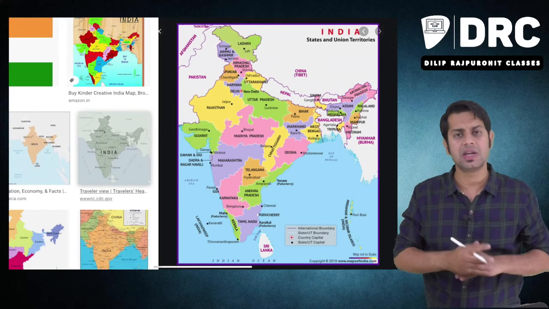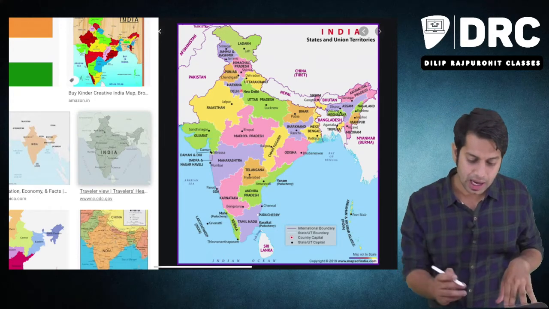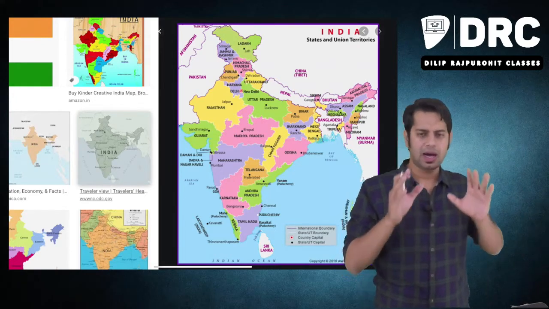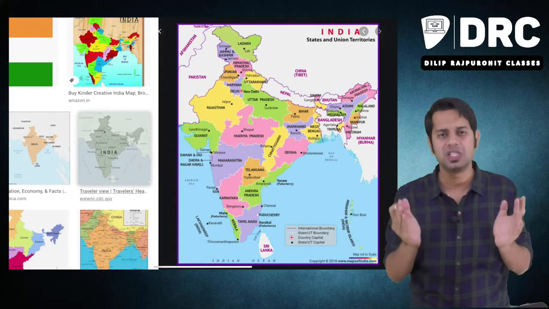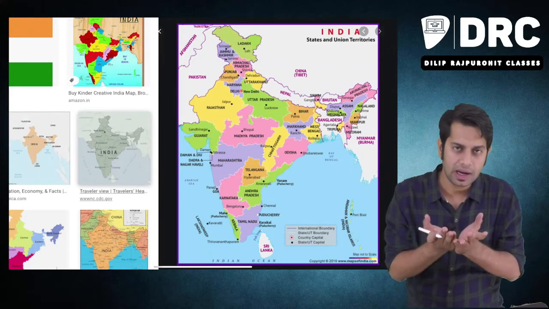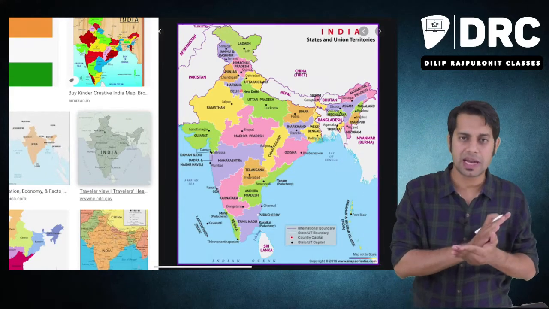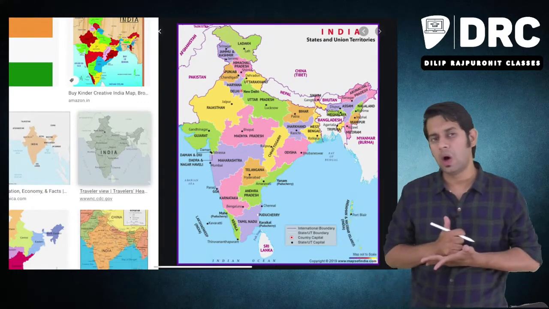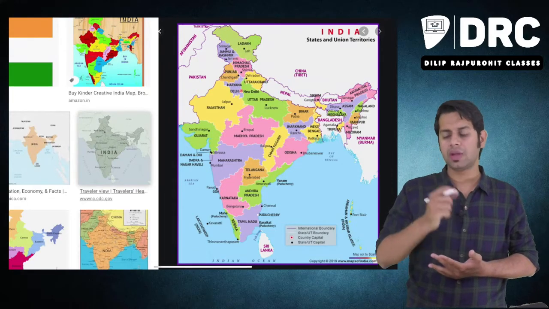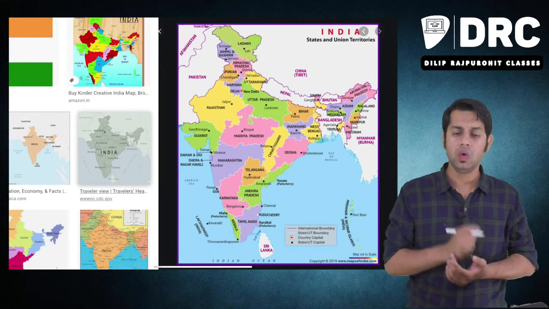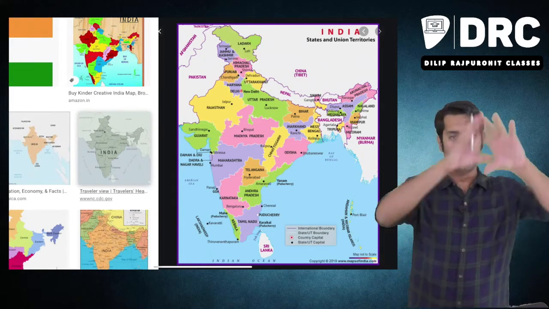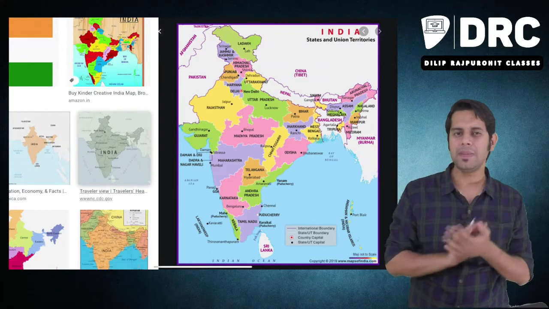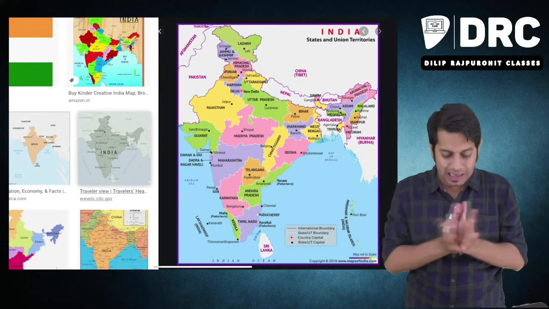So it is because of this reason you would have seen there are many different laws which are different for one particular region. The government may say this law is applicable to whole of India. For example, GST law is applicable to whole of India. Similarly, there was something called service tax, which extends to whole of India excluding the state of Jammu and Kashmir. Who is the person deciding whether this law should be applicable to whole of India or only to one part of India? It is the central government, or the parliament, which has the power to make law for the entire India or any part of India.